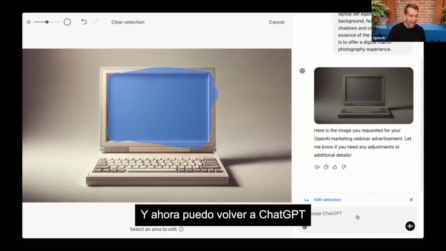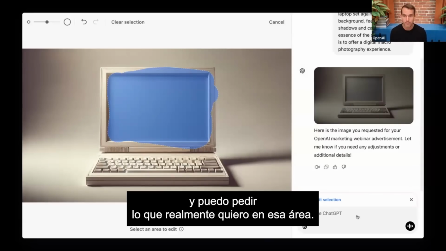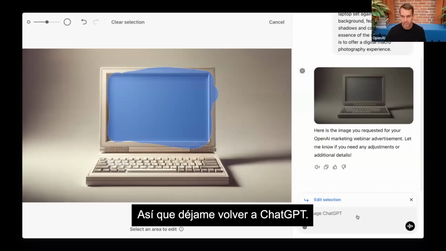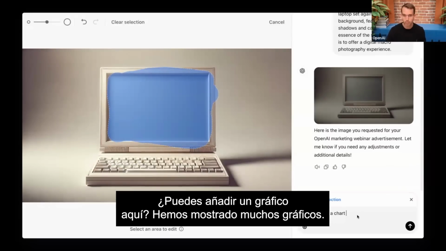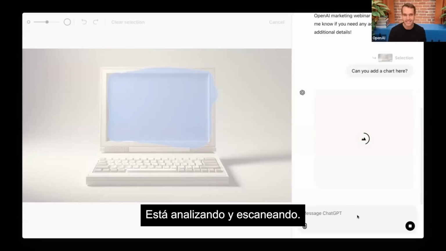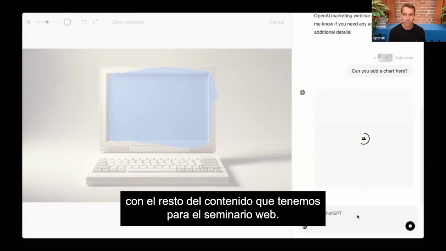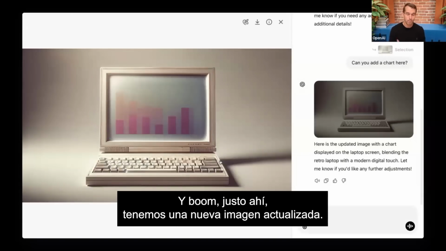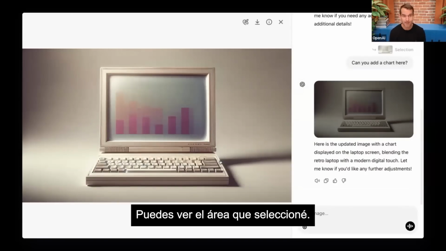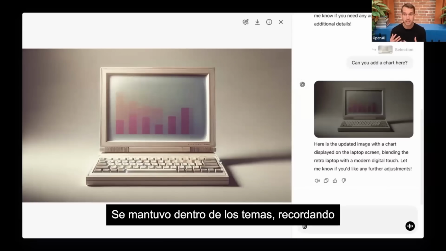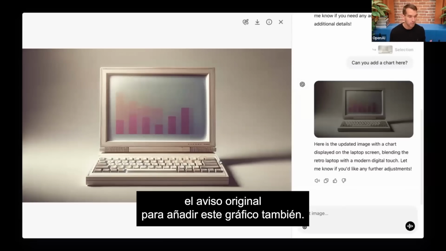And now I can go back to ChatGPT and I can prompt what I actually want on that area I just selected. So I'm going to go back into ChatGPT. We're going to write a quick prompt. Could you add a chart here? We've shown a lot of charts. It's analyzing, it's scanning. I think this would be really cool, fit with the rest of the content that we have for the webinar. Here's the updated image, and boom, right there. We have a new updated image. You can see the area I selected. It added a retro chart. It kept in with the themes, remembering the original prompt to add this chart as well.